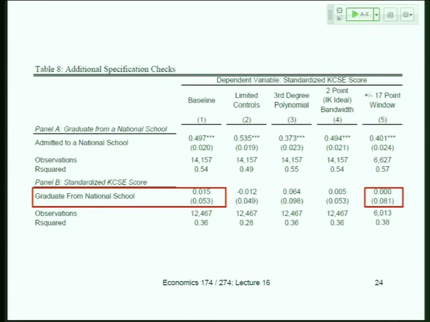It's better to be able to maybe restrict the sample and use some linear form. I'm not even going to talk about the ideal bandwidth, but there's a formula that's been developed as a function of the data to get the ideal bandwidth to get the same answer. And then they use a narrower window. They use half the window, 6,000 observations instead of 12,000. And again, what else do you see about the standard errors? The standard errors actually start going up again. So the optimal bandwidth uses more of the data than this very narrow bandwidth.